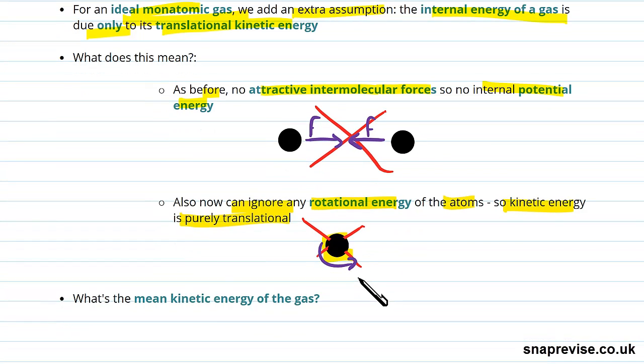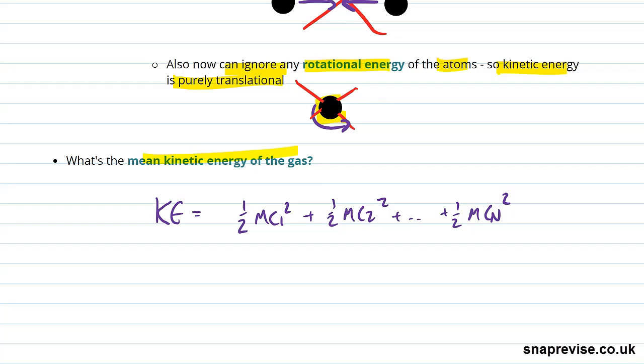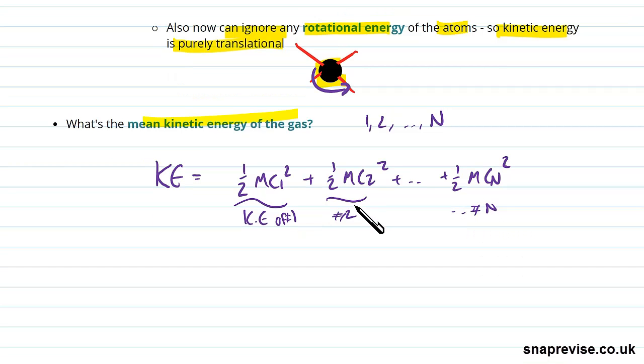So now, what's the mean kinetic energy of our gas? If we had to write down a formula for our kinetic energy, what would it be? All we have to do is just add all of the individual kinetic energies of our particles. So we've got particles 1, 2, all the way up to n. All we do is we say this is the K of particle 1, plus particle 2, up to particle number n. So that's the total kinetic energy.